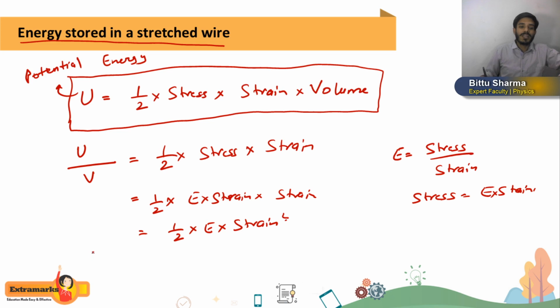In the same way, students, if you calculate U by V and you use E equal to stress by strain, instead of calculating the value of stress, you calculate the value of strain.